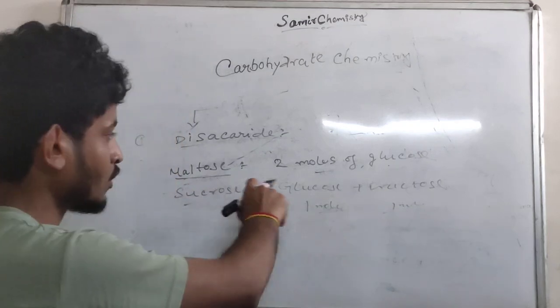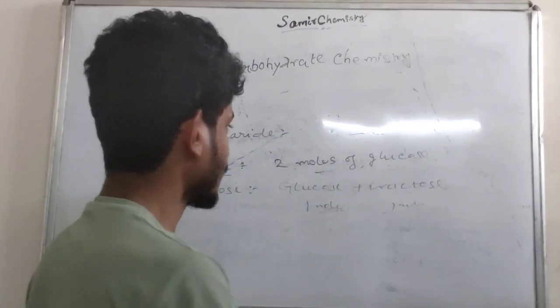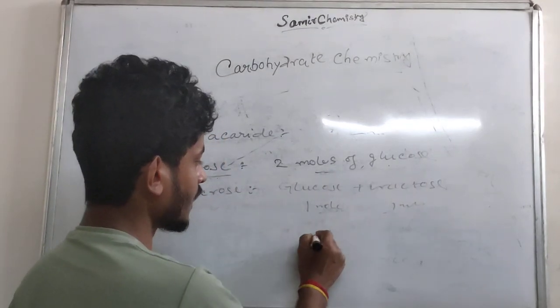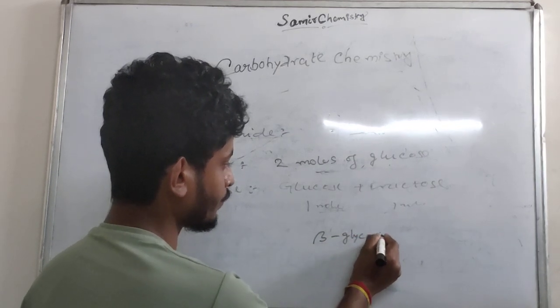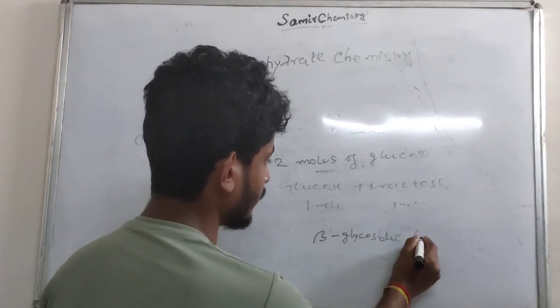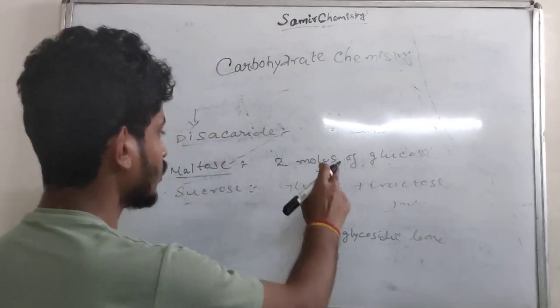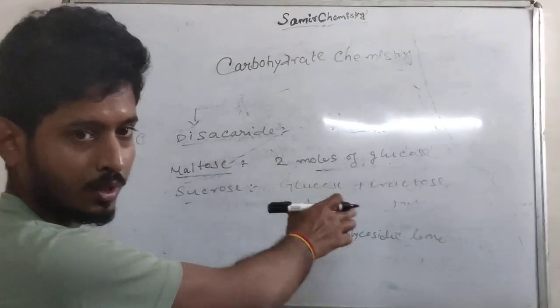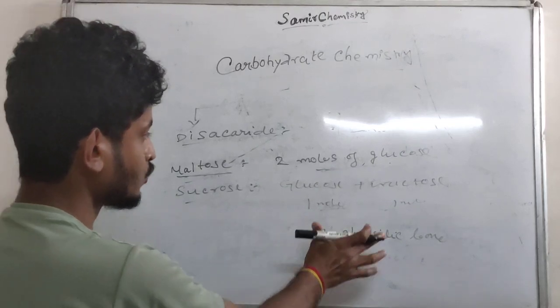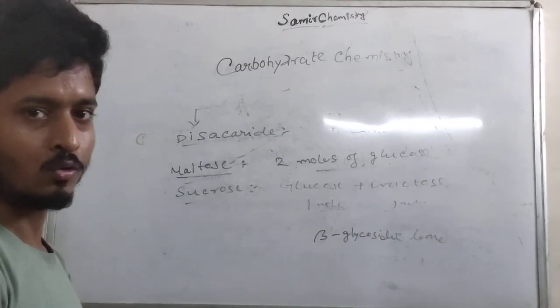This disaccharide contains 2 monosaccharide units. These are linked via a glycosidic bond. So these two monosaccharide units are joined by a glycosidic bond.